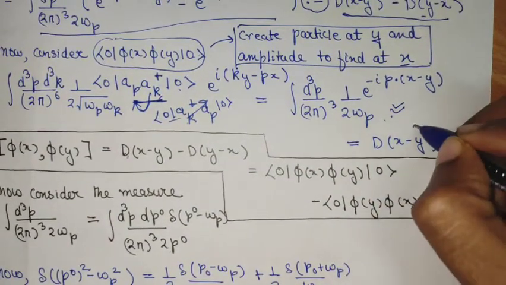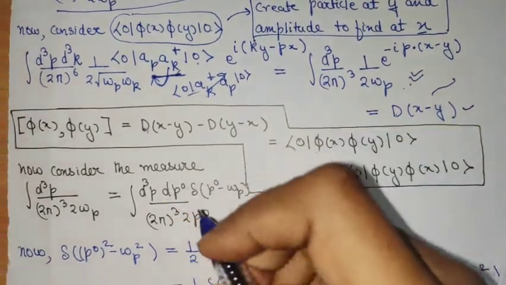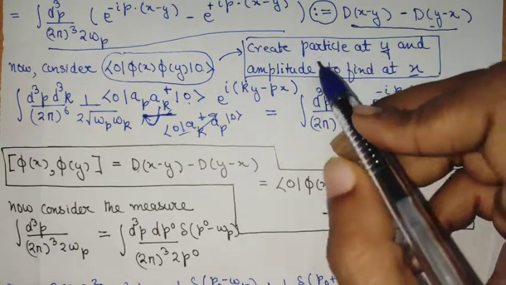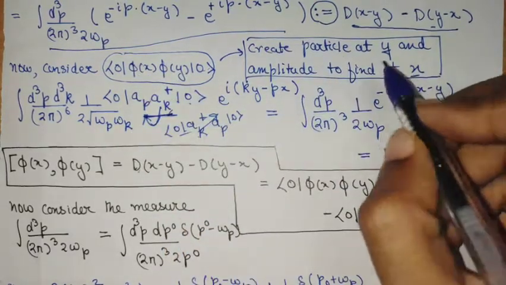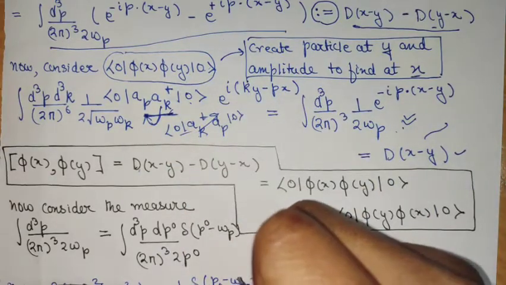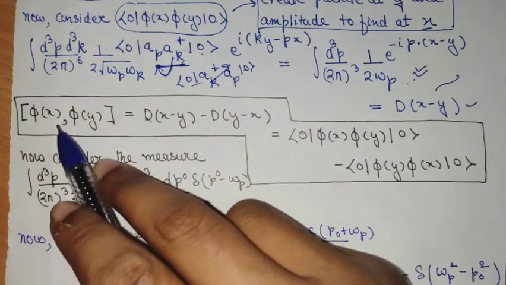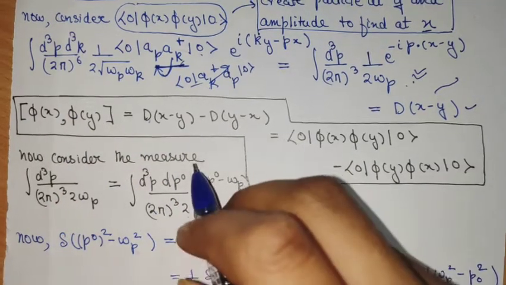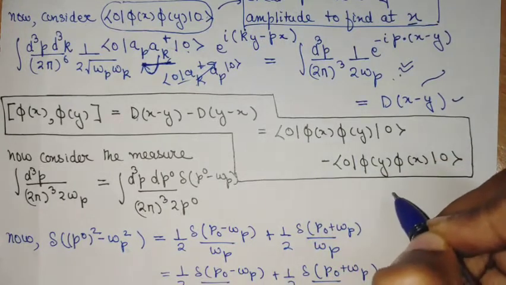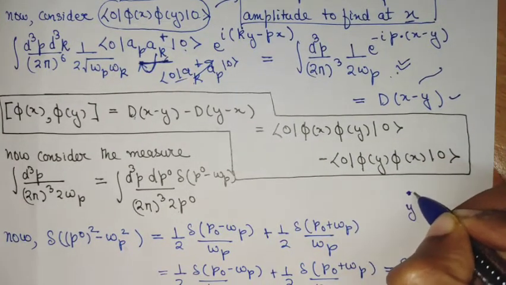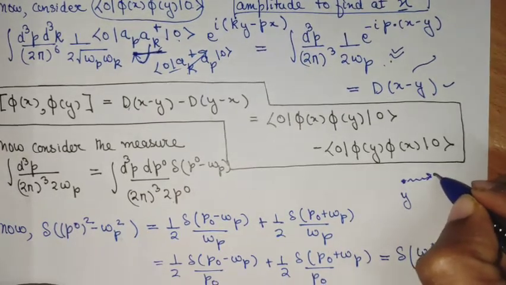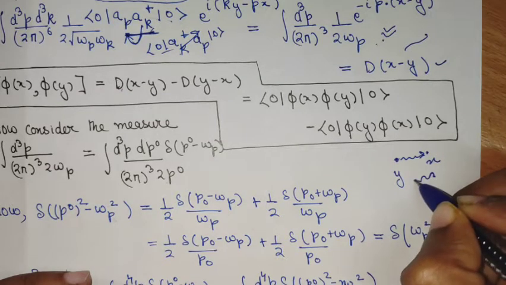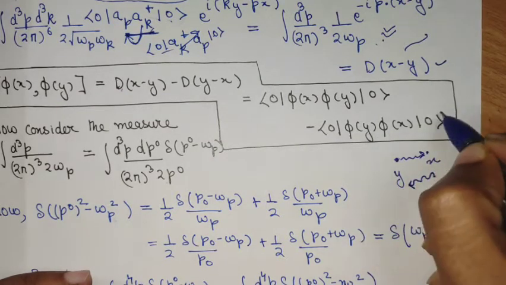This D(x-y) is called the propagator. So D(x-y) is similar to the amplitude of finding a particle at a space-time point x, which has been created at a space-time point y. And now we see a very important thing: the commutator that we have evaluated is the subtraction of these two amplitudes. So one is that a particle at y got created and suppose it propagated to a point x, and what is the amplitude of finding it at x, and another one is it created at x and propagated to y, that is this particular.